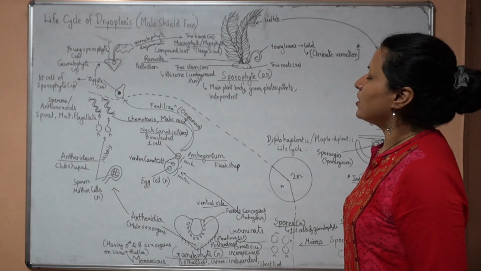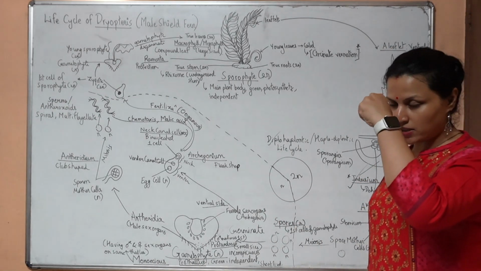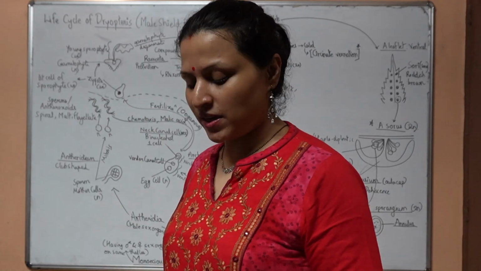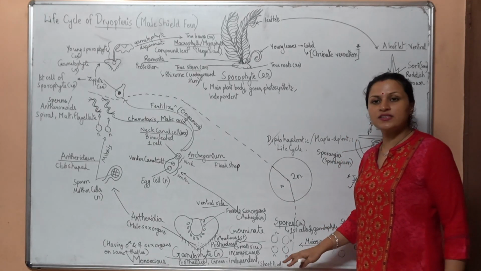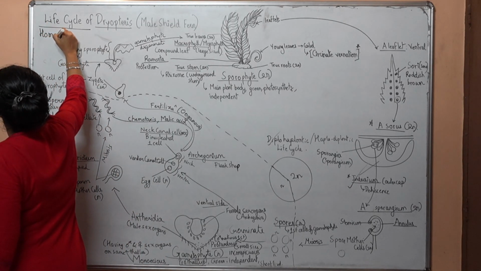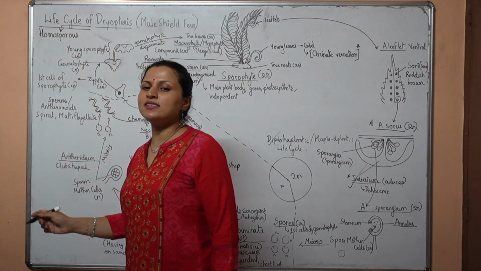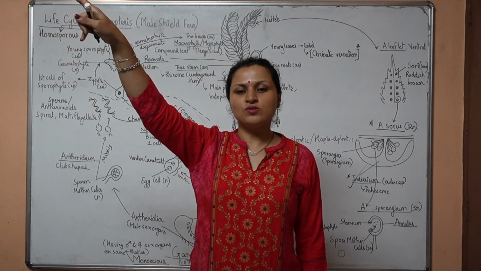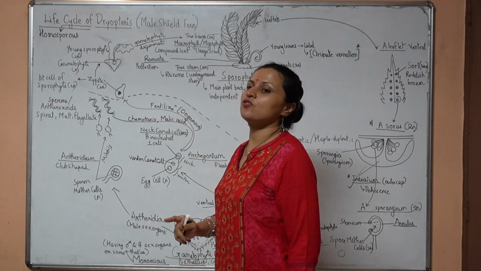Can you tell me why Dryopteris is called the male shield fern? That's the indusium. Okay, it looks like a shield. That is the reason why it's called the male shield fern. If you closely look, these spores are all of the same type. Having the same type of spores is called homospory. Homosporous. Dryopteris is homosporous. Selaginella is heterosporous, which is closer to the higher plants. I told you Selaginella is close to the higher plants, so that's how it is.